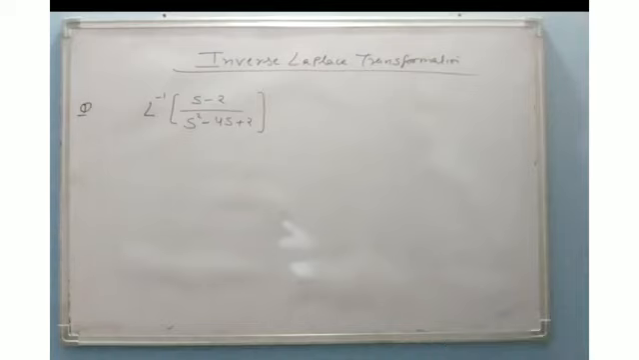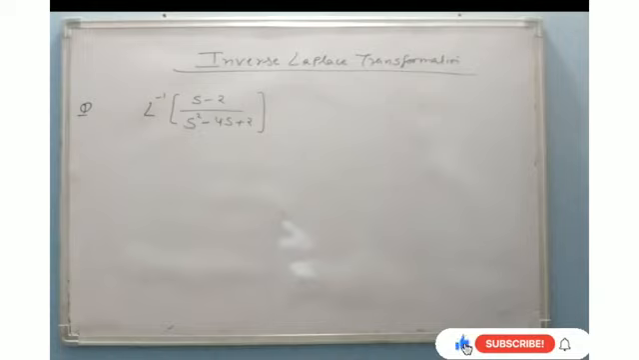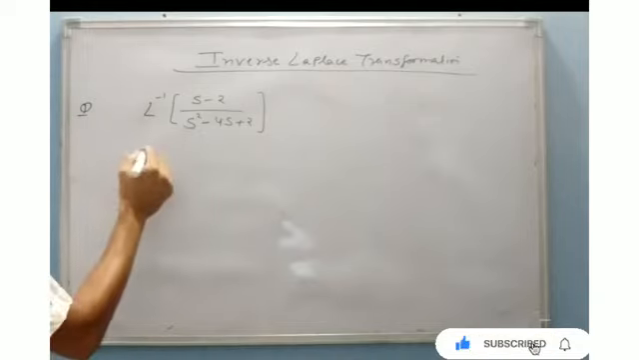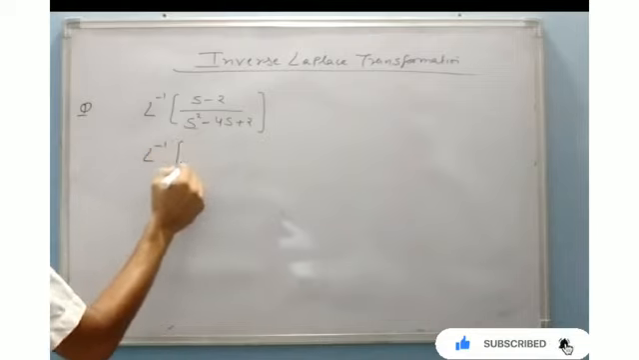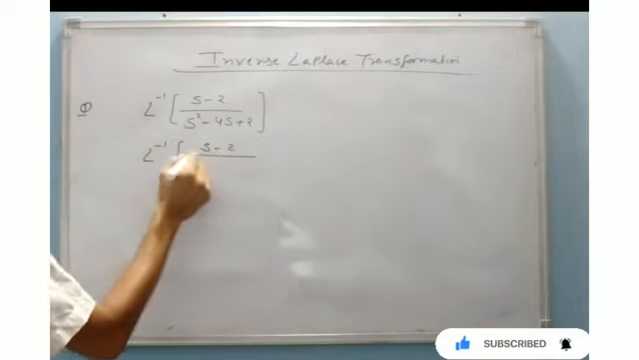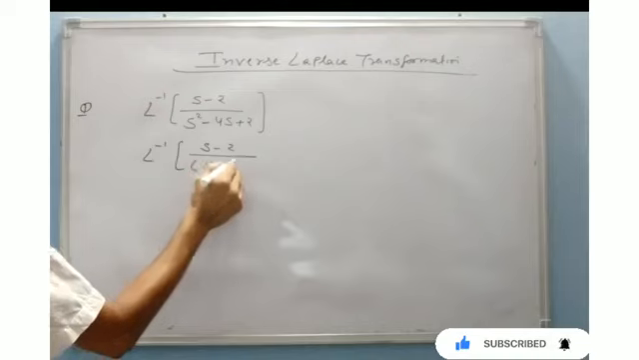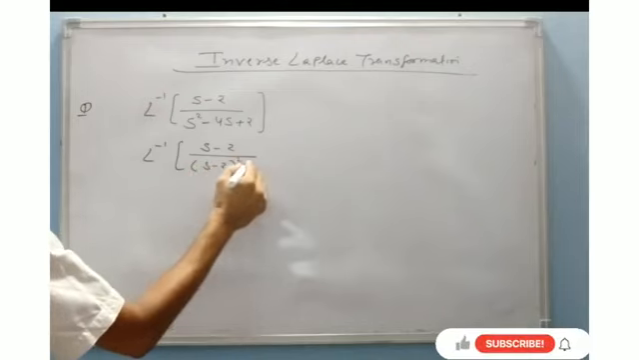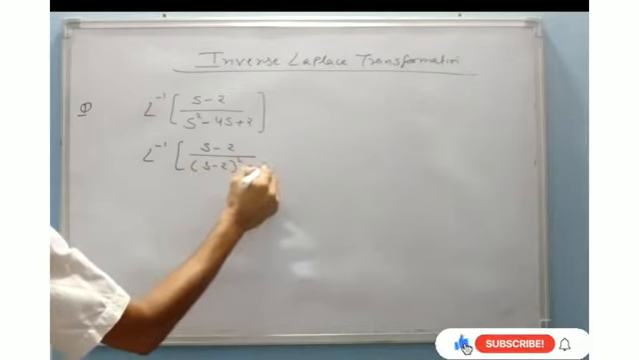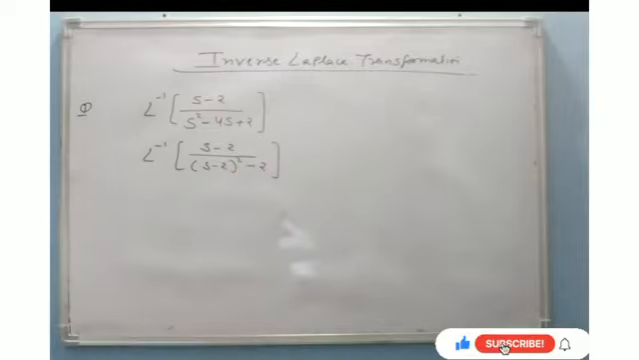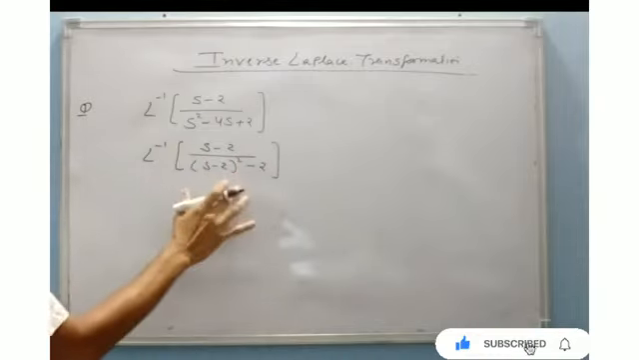So students, we have taken another example: Laplace inverse of s minus 2 upon s square minus 4s plus 2. How will we do it? First of all, this can be written as s minus 2 whole square minus 2. You know how, by making the perfect square of it.